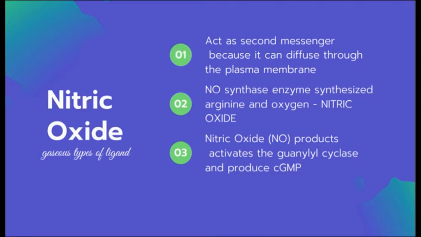NO synthase is an enzyme that synthesizes arginine and oxygen to produce nitric oxide. The nitric oxide will activate guanylyl cyclase, producing cGMP. The cyclic GMP will further activate protein kinase G, causing muscle relaxation. So next, Ain will be explaining the mechanism of how nitric oxide relaxes the muscle in the form of an illustration.